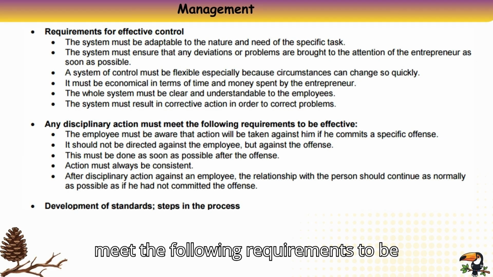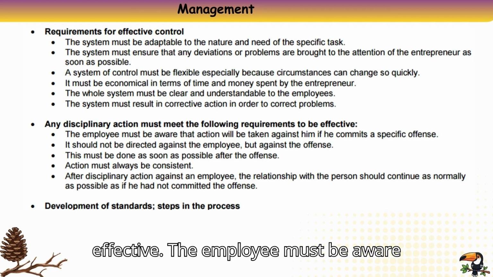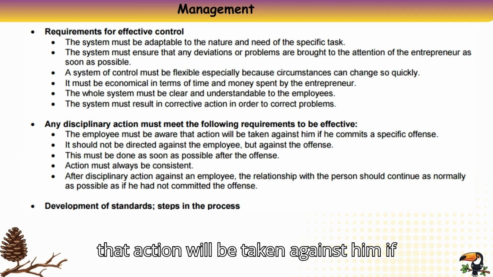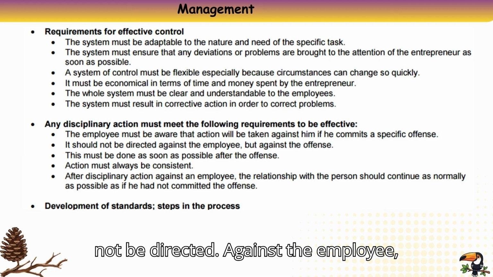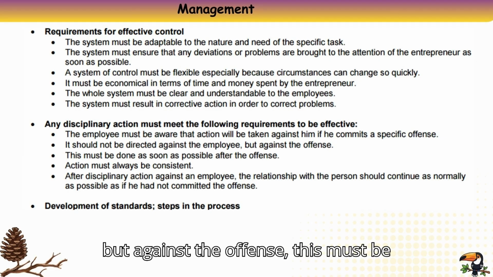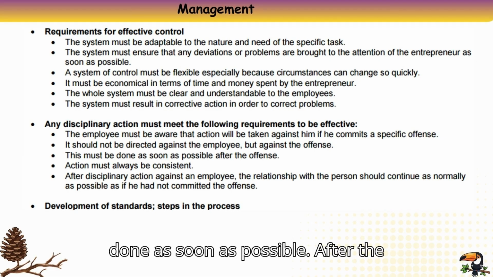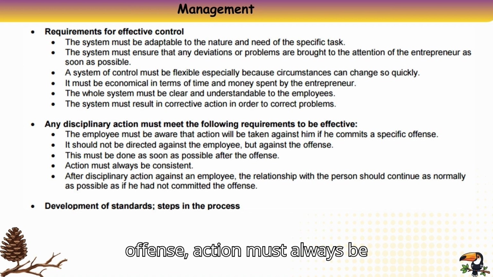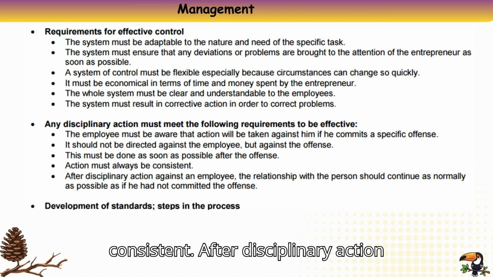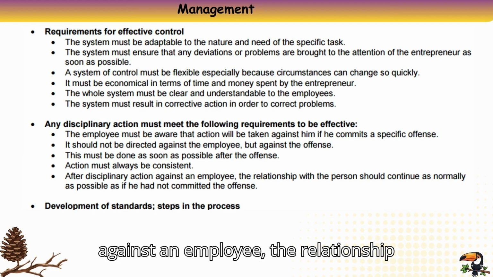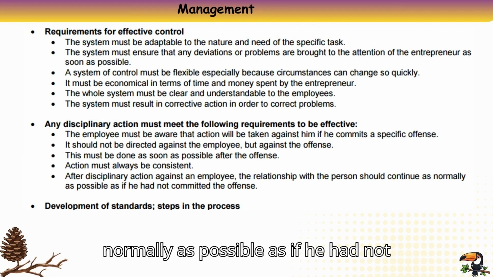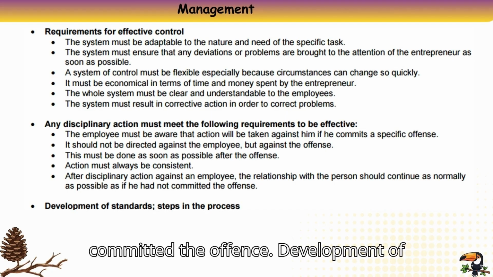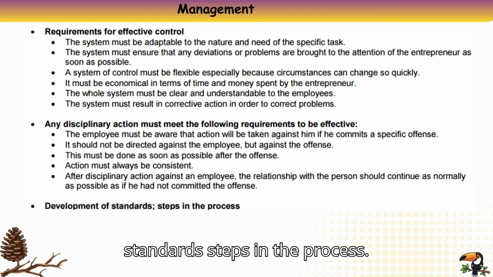Any disciplinary action must meet the following requirements to be effective. The employee must be aware that action will be taken against him if he commits a specific offense. It should not be directed against the employee, but against the offense. This must be done as soon as possible after the offense. Action must always be consistent. After disciplinary action against an employee, the relationship with the person should continue as normally as possible, as if he had not committed the offense. Development of standards, steps in the process.